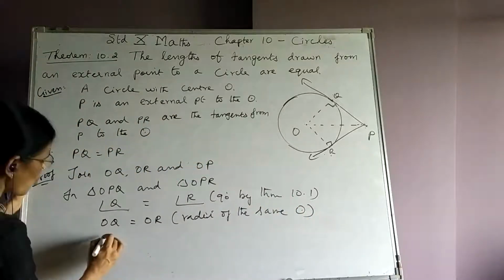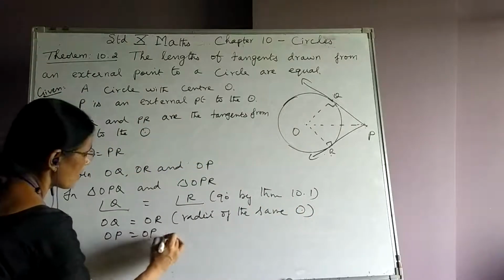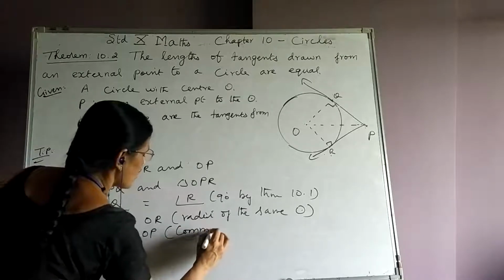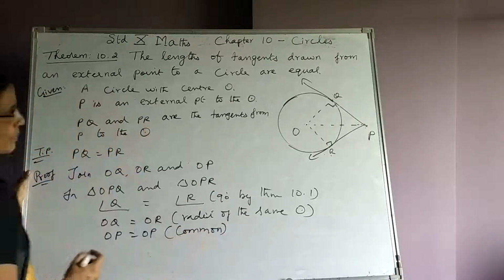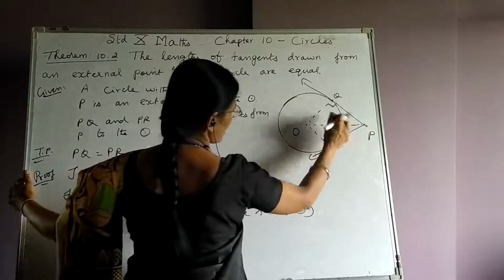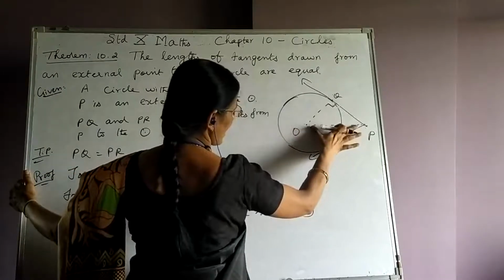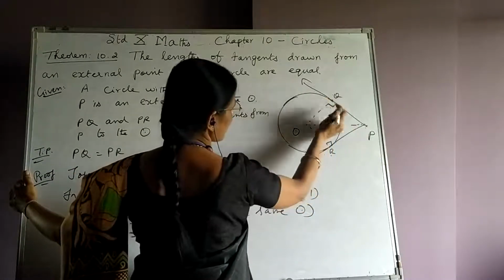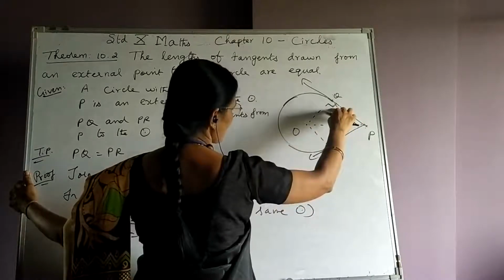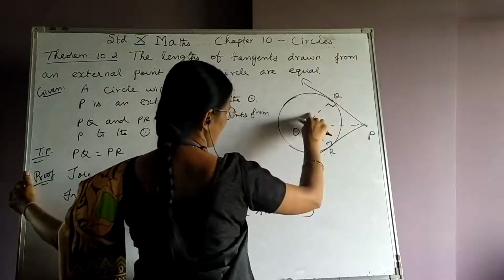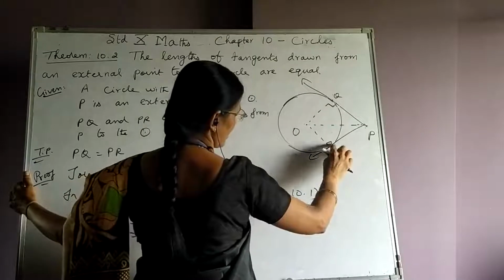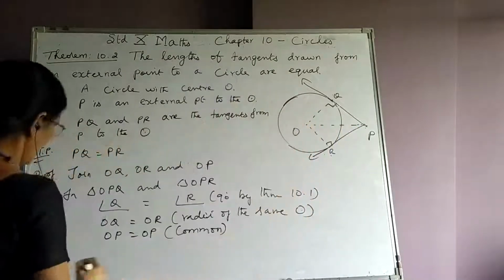Right? OP equals OP, common. You find the segment common in both the triangles. Therefore, because this is 90 degrees, this becomes the hypotenuse, and this is a side, this is a right angle. So right angle, hypotenuse and a side. Here also right angle, hypotenuse and the side.